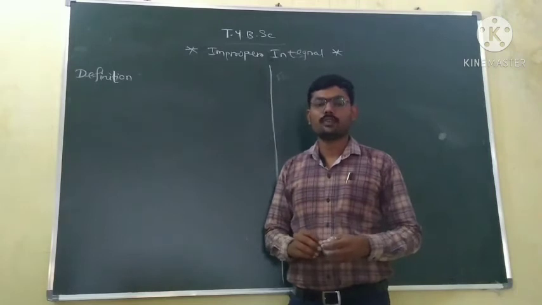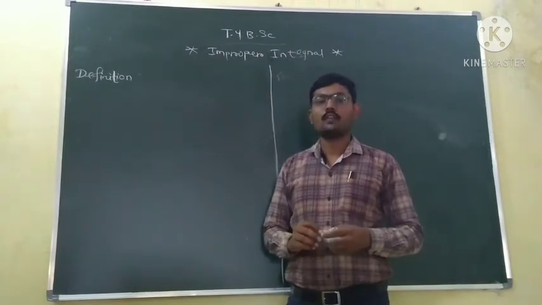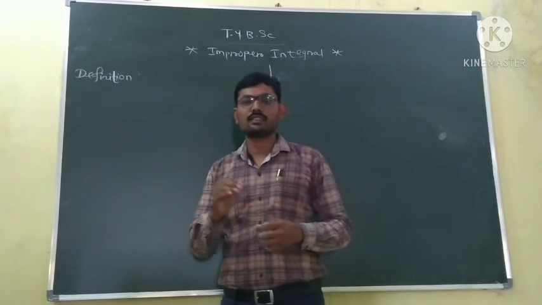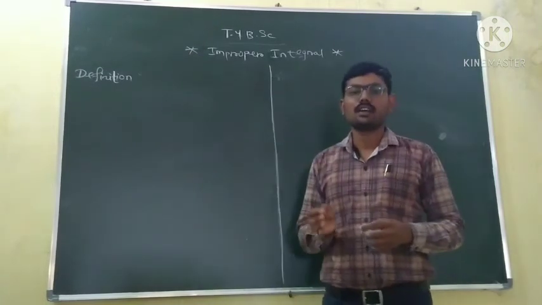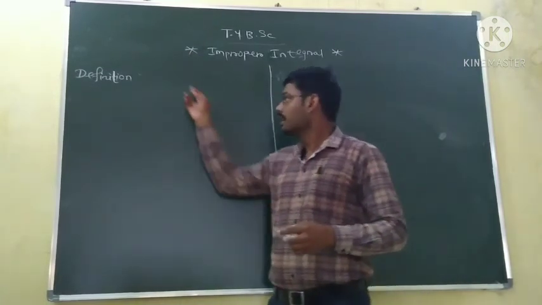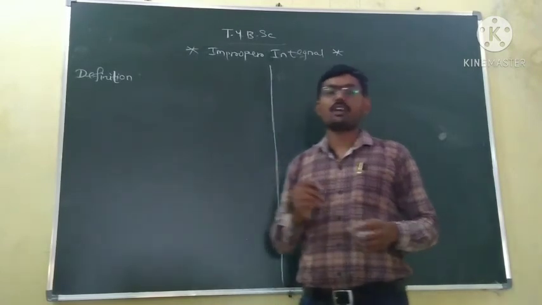Now we will see one more definition of improper integration, or convergence of an improper integral, corresponding to the integral when its lower limit is infinite. Okay.